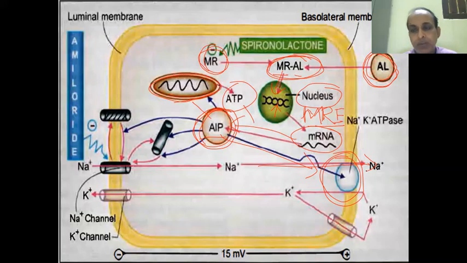This is a collecting duct. Sorry, the cell in the collecting duct. So this is the luminal side of the nephron, and this is the basolateral membrane. At the basolateral membrane, the sodium potassium ATPase pump actively pushes sodium from the cell into the body.